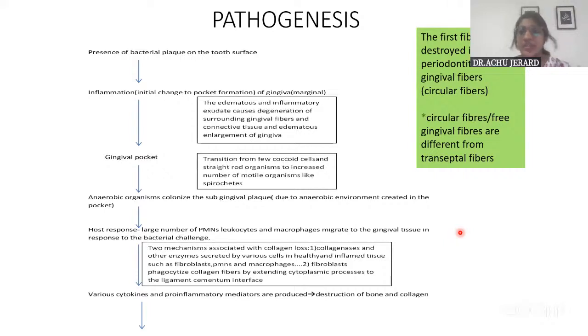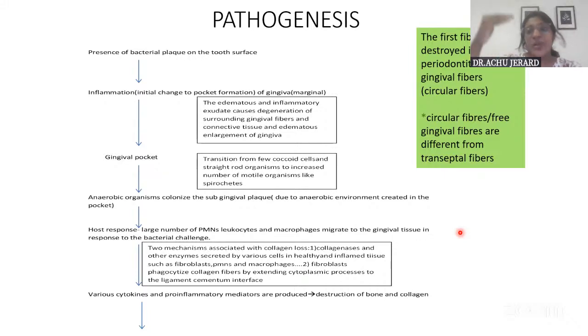First, it begins with the bacterial plaque coming onto the tooth surface, right? So first bacteria will come and stick onto the tooth surface. Then the host doesn't stay still, it starts responding to it. As a result, there will be inflammatory changes in the marginal gingiva. As a result of the host bacterial interaction, a lot of mediators will be produced and they start causing destruction or degeneration of first the gingival fibers, the collagen fibers, and then the connective tissue. The first fibers to get destroyed are the gingival fibers. Then it progresses to the periodontal fibers.